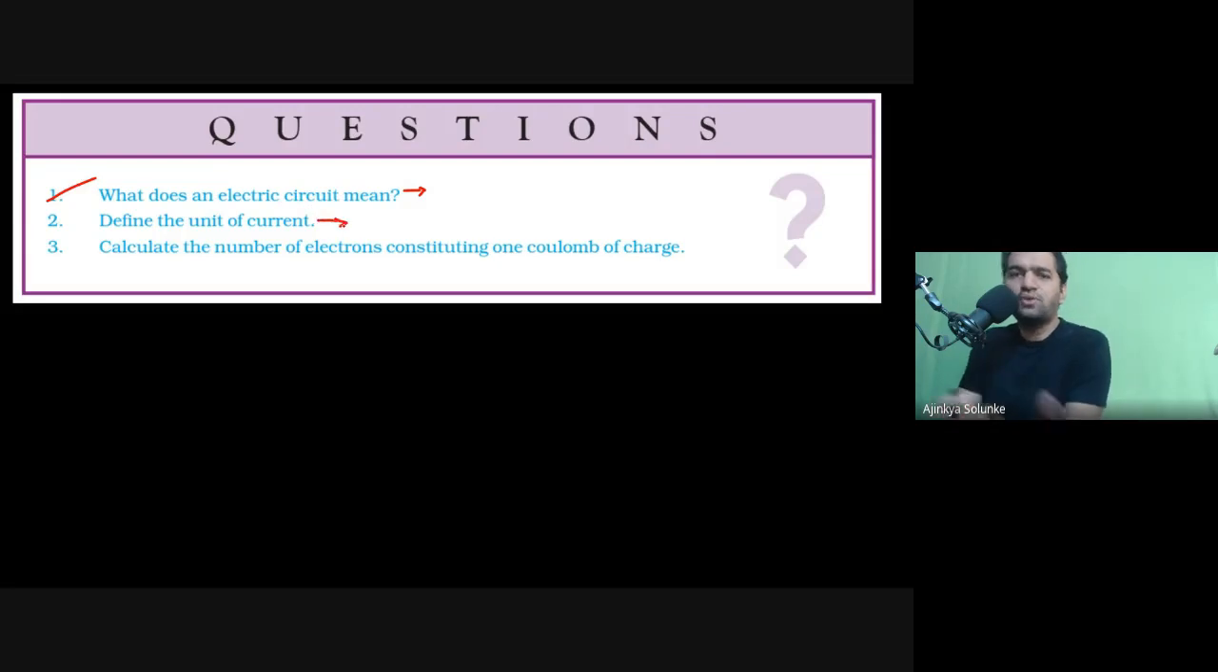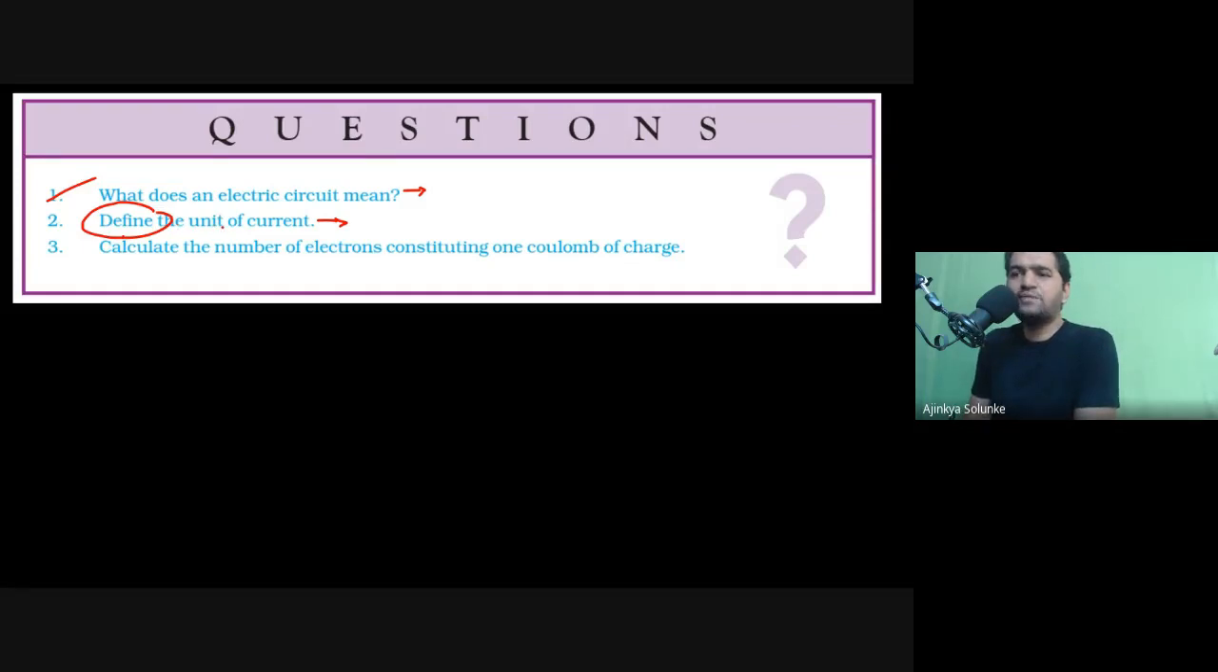But don't you think they should have asked the question like this? Write down the unit of current, or mention the unit of current, or what is the unit of current? Why have they used the word define? So that means we have to write down the definition, right? How can we write down the definition of unit of current?